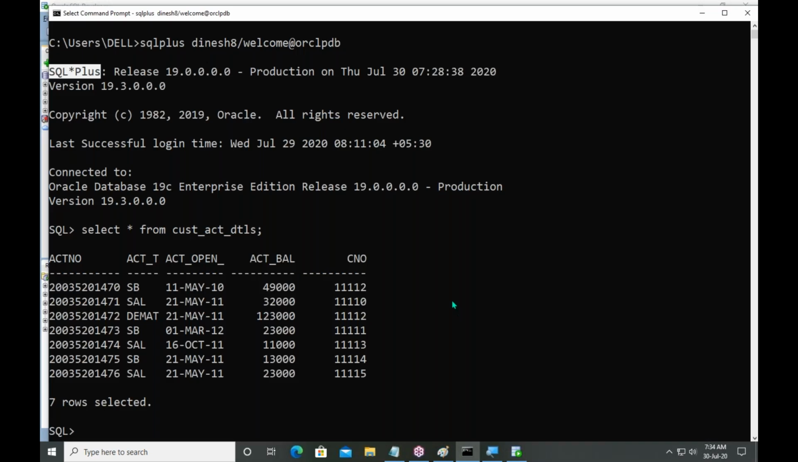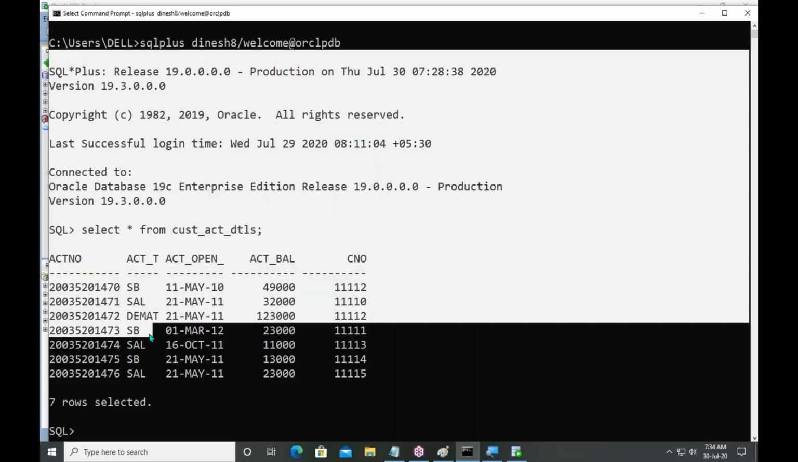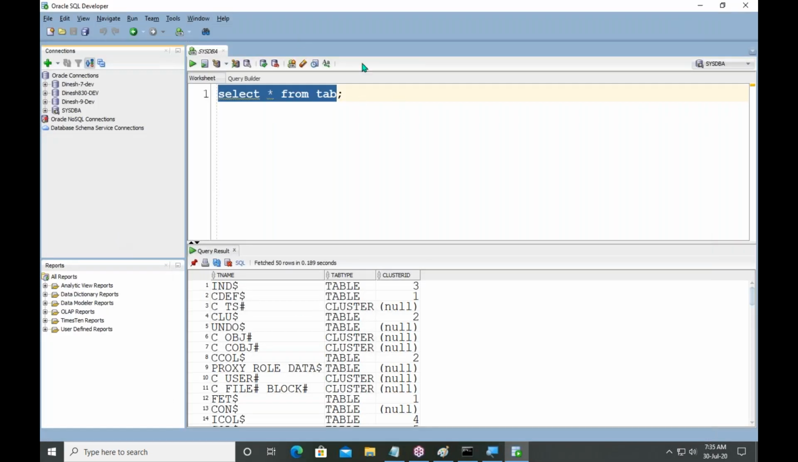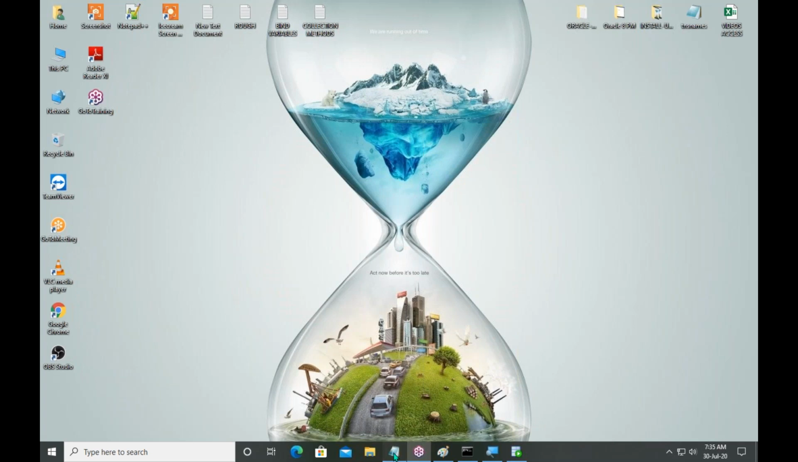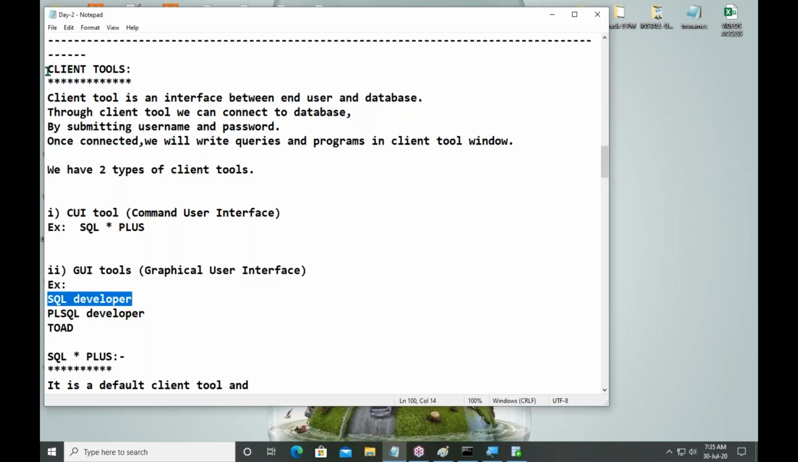For SQL queries, I will use this. Once we enter into PL/SQL, I will teach about this environment so that you will get the knowledge of how to work with the CUI environment and also the GUI environment. That's why I am explaining two environments. Let me minimize. Okay, so client tools are two types, CUI and GUI.